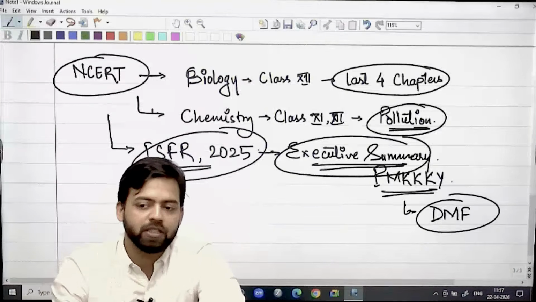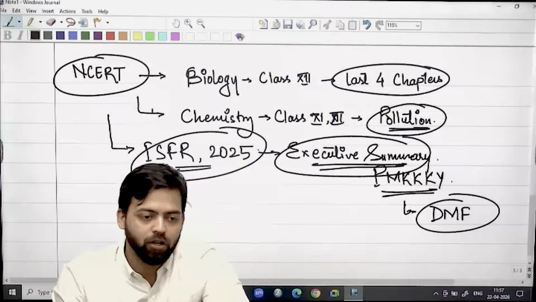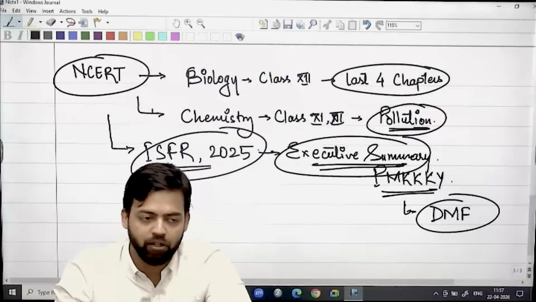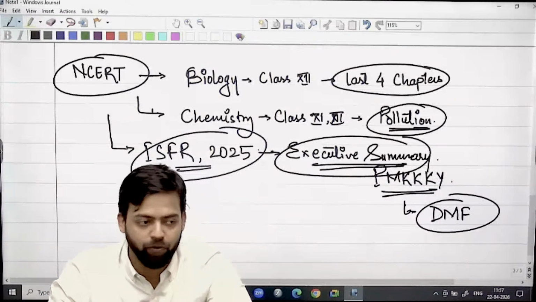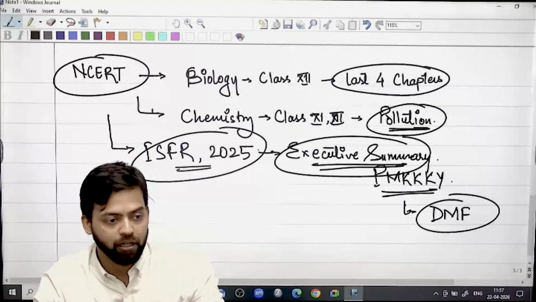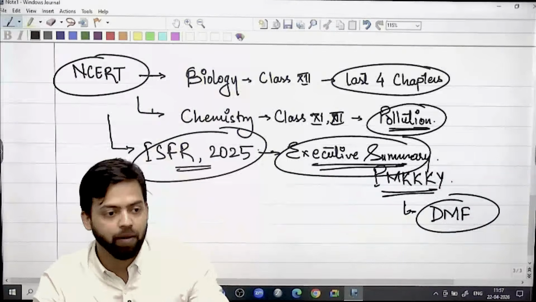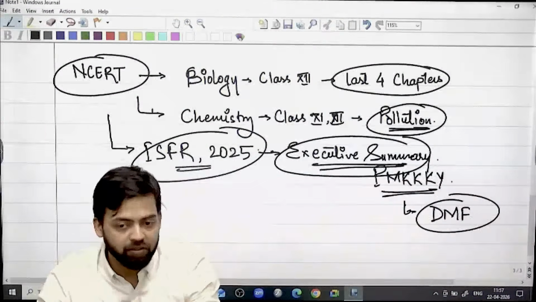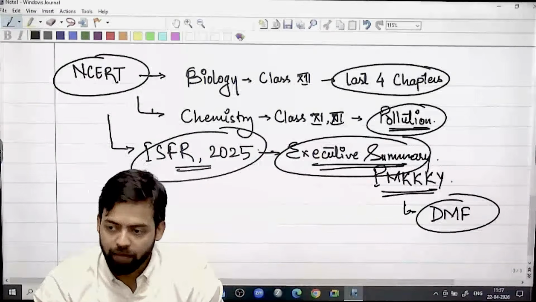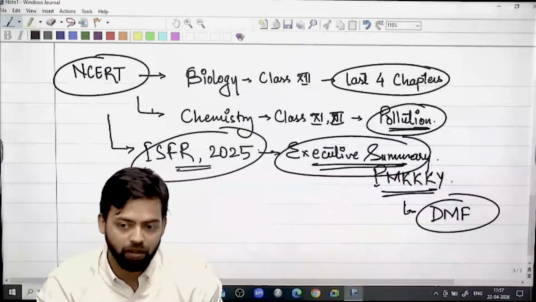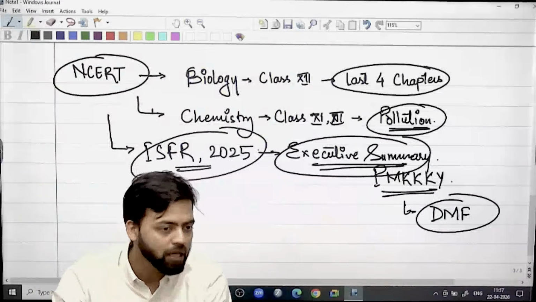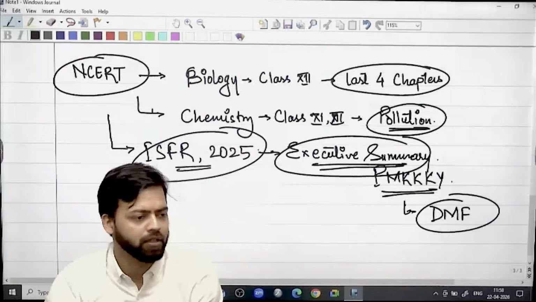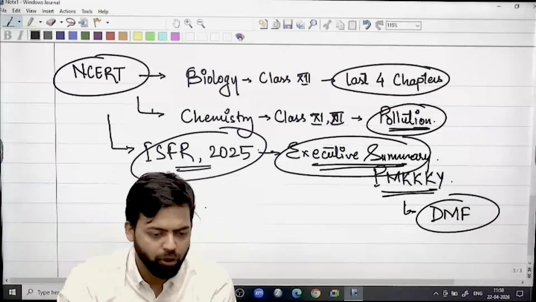Why? Because which state has seen a rise in afforestation or a rise in forest cover and tree cover? Which state has seen a fall in forest cover and tree cover? What is the state of mangroves? What is the state of different types of forest? For example, there are very dense forests, moderately dense forest, open forest, scrub lands. We have to look at all these definitions, then what initiatives are being taken, which type of satellites are being used, which types of spectrographical lens are being used. All these things become important from the executive summary only. And this is written in the executive summary only. So this is again an important area.